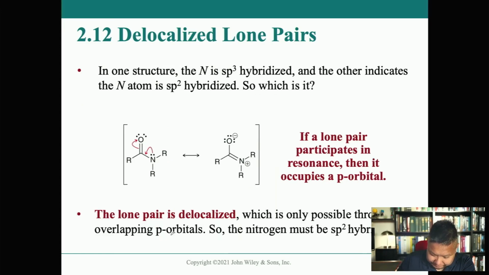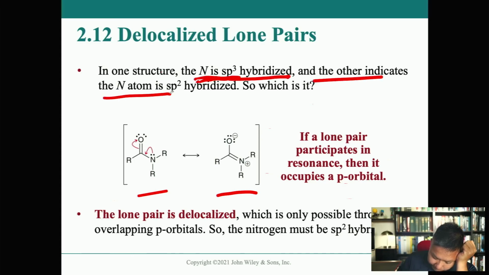Next. Oh, my bad. It already drew it for you here. Why do I keep doing that? I keep drawing the structure before the actual structure comes up. Oh, this is actually something interesting, something different. In one structure, the N is sp3 hybridized, and in the other, the N is sp2 hybridized.